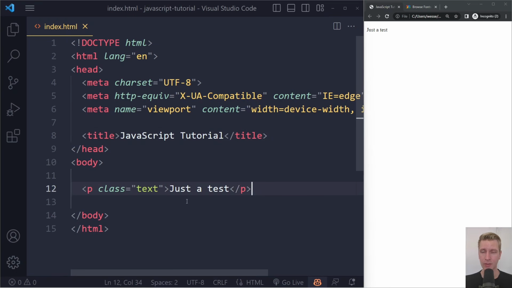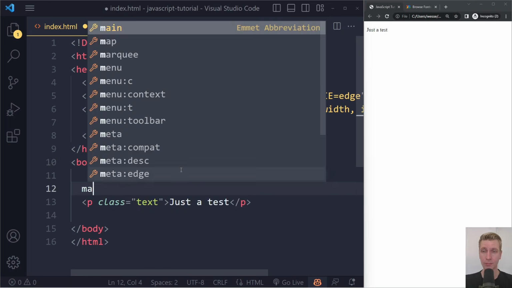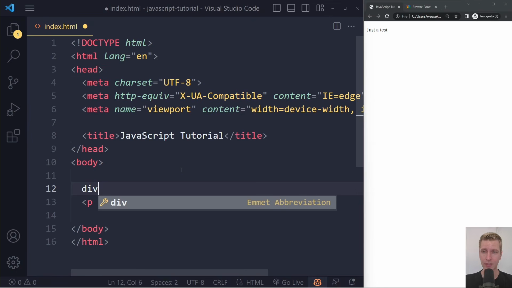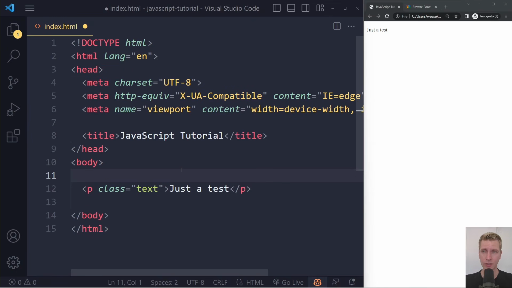Now in the body, we will have all sorts of elements that we want to use to display certain information to the user. Here I'm just using a paragraph element, but we also have header, we have main for the dominant content on the page, we have span, we have div, very common. There are all sorts of HTML tags, as they're called. It's not really important to know the very details of HTML right now, so that's not what we're going to spend time on.